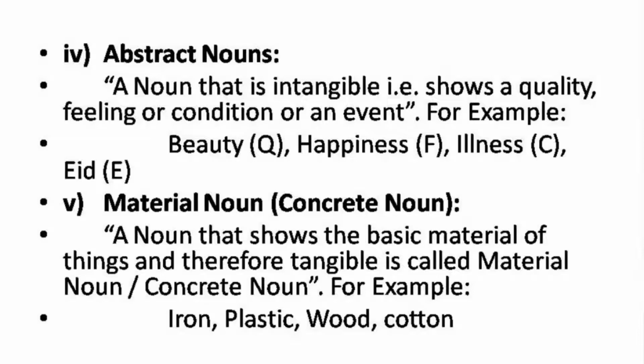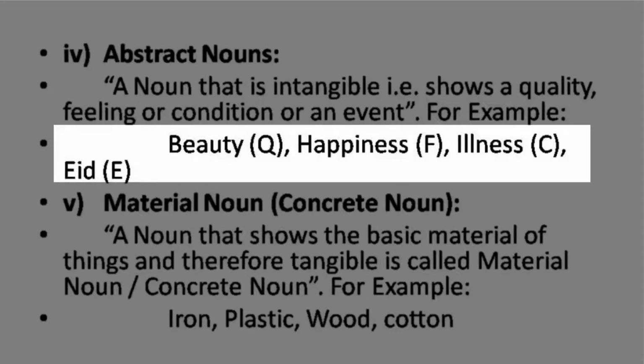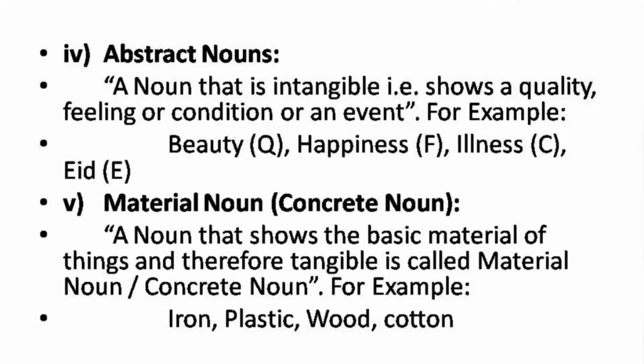So a noun that is intangible shows a quality, feeling. We can't see feelings of love or hatred. We can't see them directly. We can see them through some other noun, through some other persons, through some other things. That is abstract noun. A noun that is intangible shows a quality, feeling, or condition, or an event. For example, beauty, happiness, illness. Eid, that is an event. Eid, the names of the days, that's Monday, Tuesday, like that.